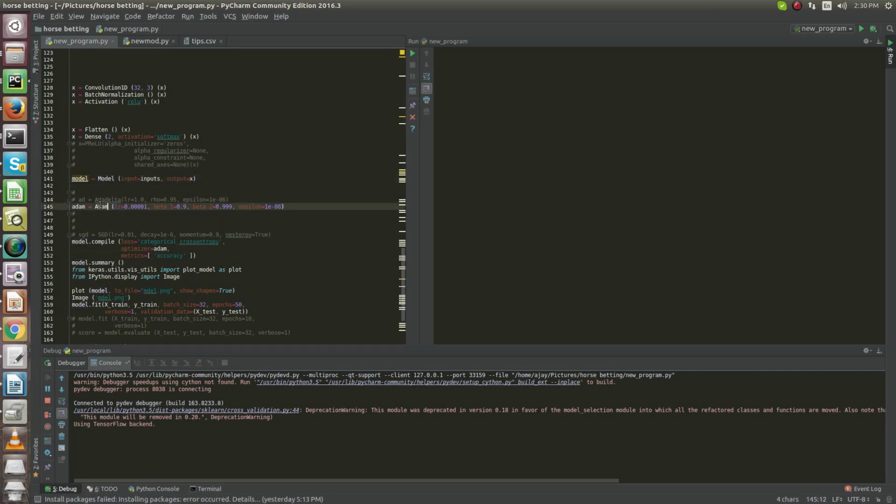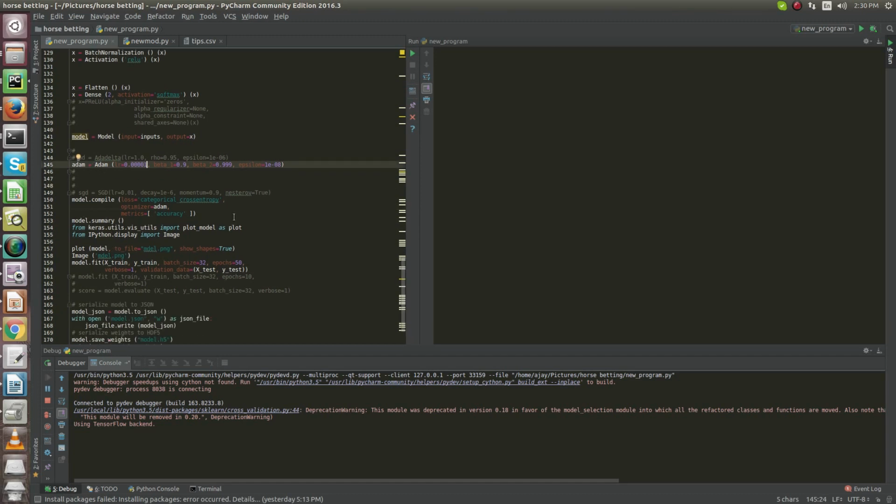I apply Adam as the optimizer, and the learning rate is 0.001. I set it, you can change the learning rate and find the optimum learning rate after a set of tries. And here I compile my model.